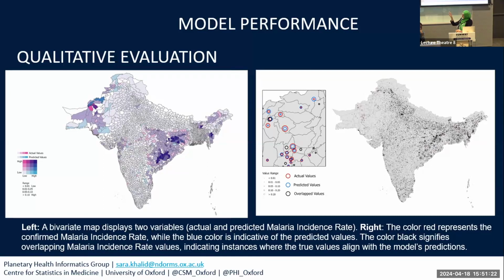The regions in light gray and white are low case rates that were also correctly predicted. In pink, we can see areas that were high case rates but were misestimated as low case rates. That's the inaccuracy. In terms of overall accuracy, on the right side plot, cases that were correctly identified are shown in black.